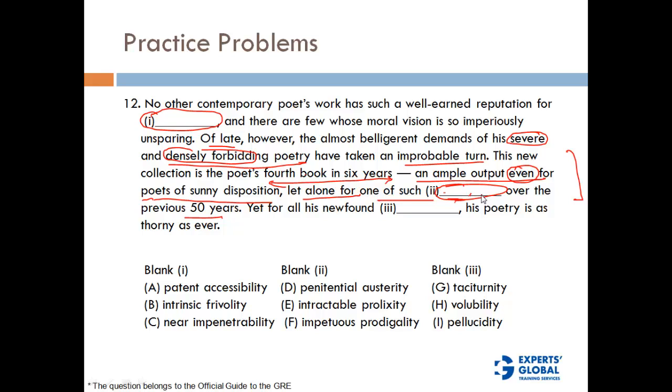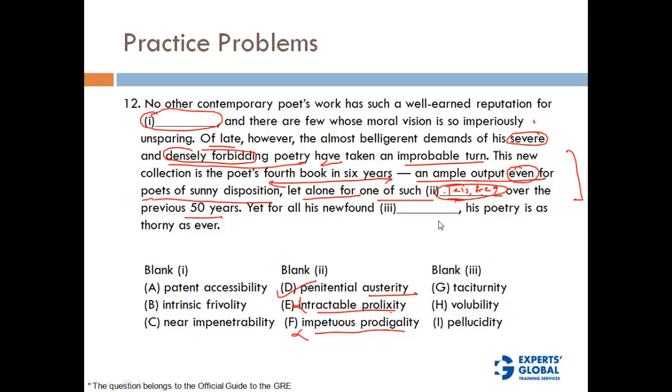Here it says something like less frequent, right? So penitential austerity, intractable prolixity, piteous prodigality. We are not talking about his prodigality, we are worried about the frequency. Prolixity does not go. Penitential austerity, now austerity here means that he is not getting himself involved a lot, and he has not been doing that for the last 50 years, but in the last 6 years he has written 4 books. So the answer here is going to be penitential austerity.